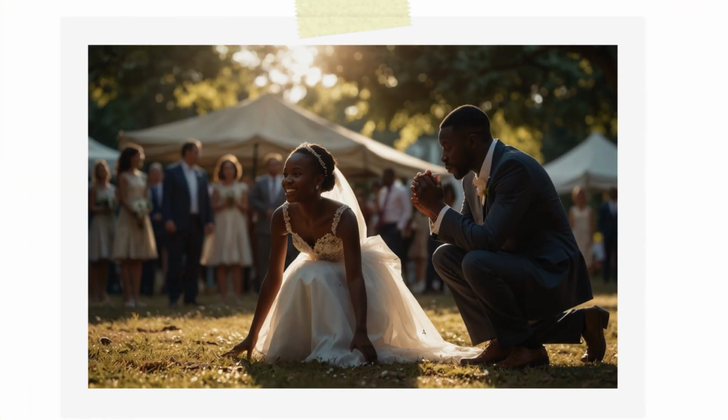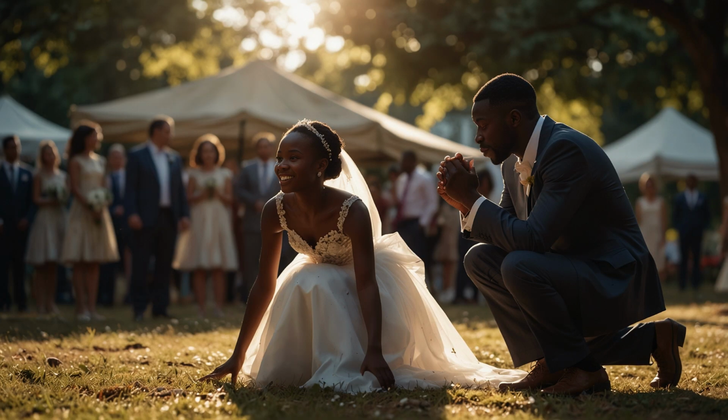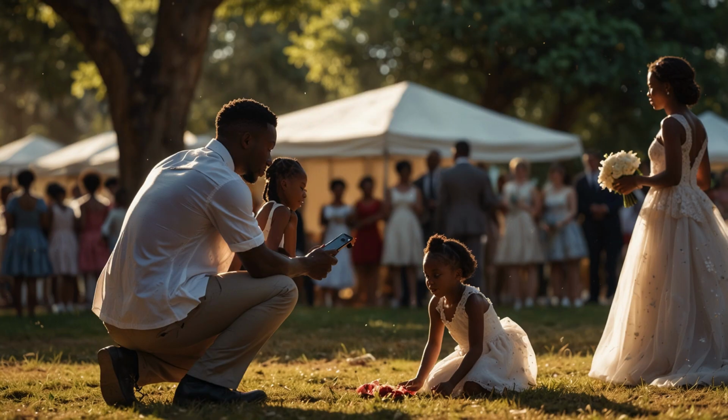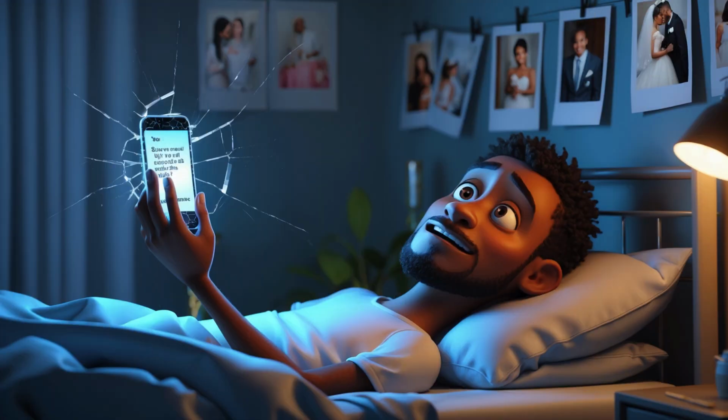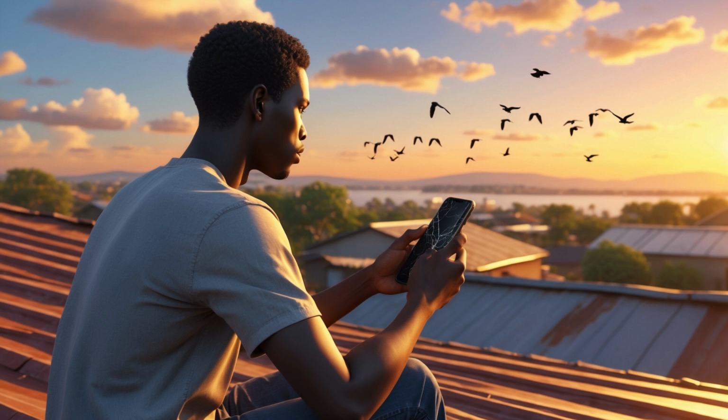Click, a shy bride smiled. Click, the trembling hands of a groom. Click, a flower girl, barefoot, beaming. That night, Kevin posted the photos. Raw, grainy, but full of soul. By morning, they had gone viral, over 200 shares. A local blog reposted. One comment read, "This isn't just a photo, it's a feeling."